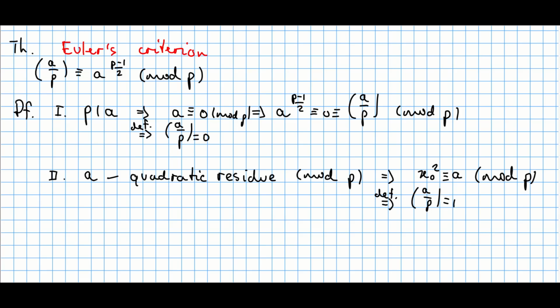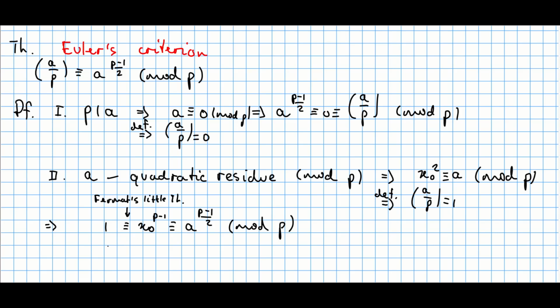But if A is a quadratic residue modulo P, then there is a solution to the following equation. And this solution is denoted by x0. And this x0 squared is going to be congruent to A modulo P. Now, if you raise both sides to the power of P minus 1 over 2, you get A raised to the power of P minus 1 over 2 on the right hand side, but on the left hand side you get x0 squared whole raised to the power of P minus 1 over 2, which is exactly x0 raised to the power of P minus 1. And then remember that this thing is actually congruent to 1 modulo P by Fermat's little theorem.